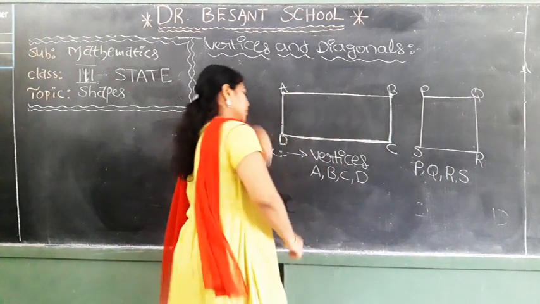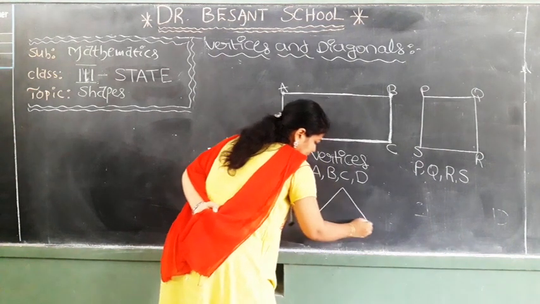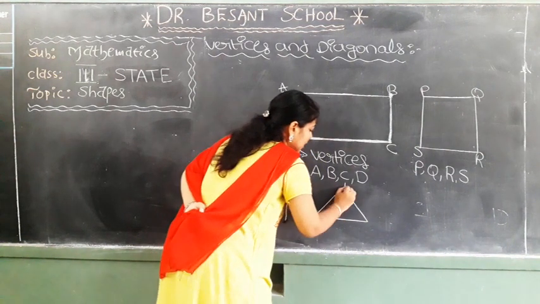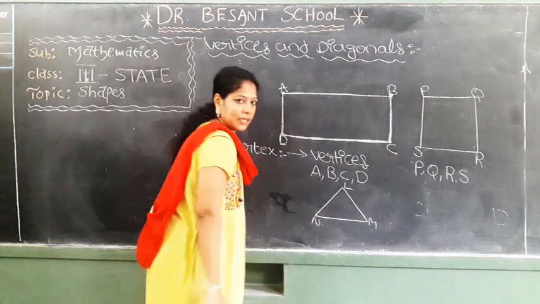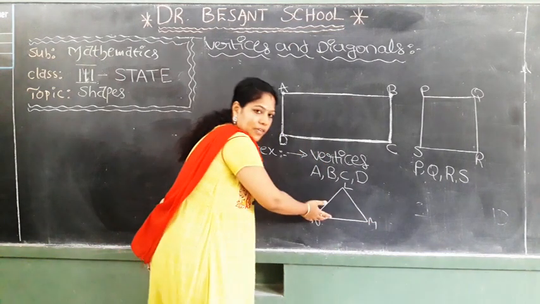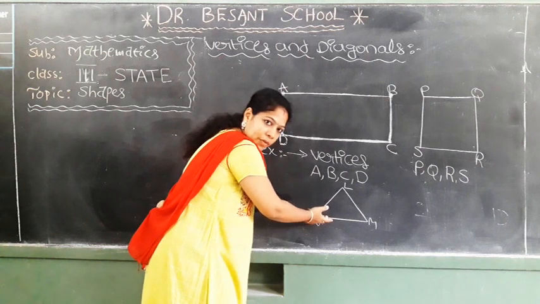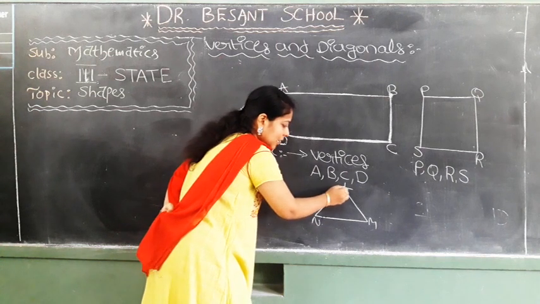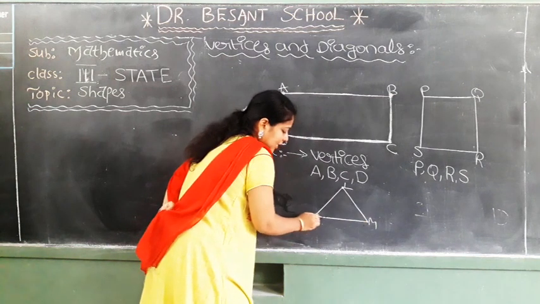Good. Now coming to triangle. I am writing the names as L, M and N. Now what are the vertices for this triangle? Good. L is one vertex, M is another vertex and N is another vertex.